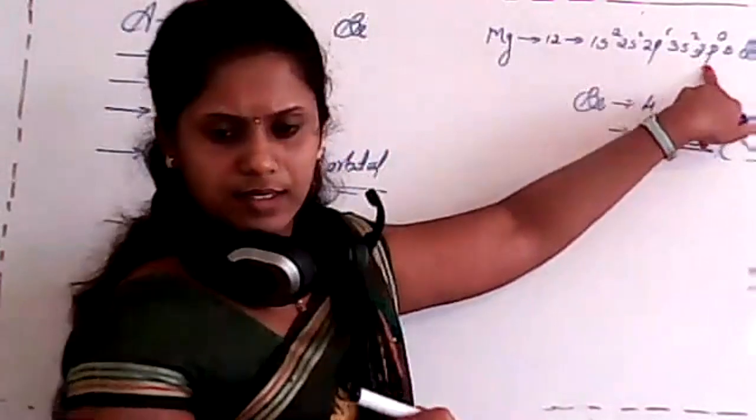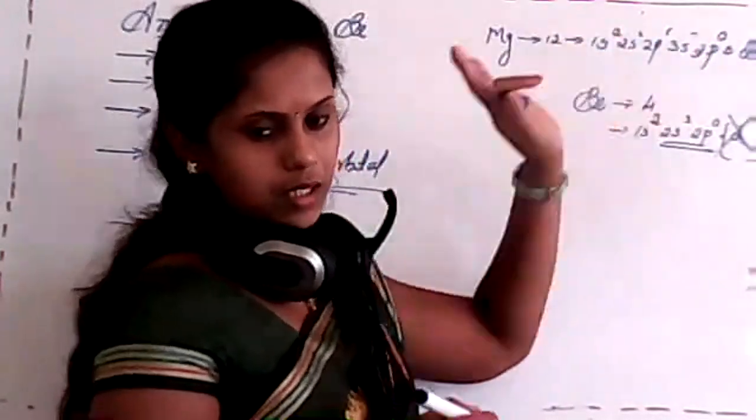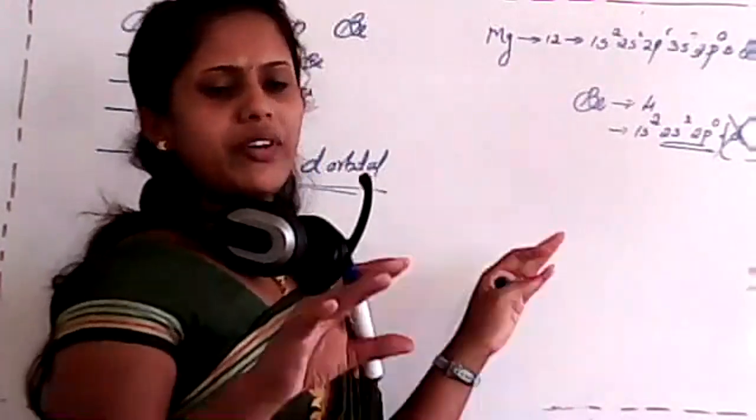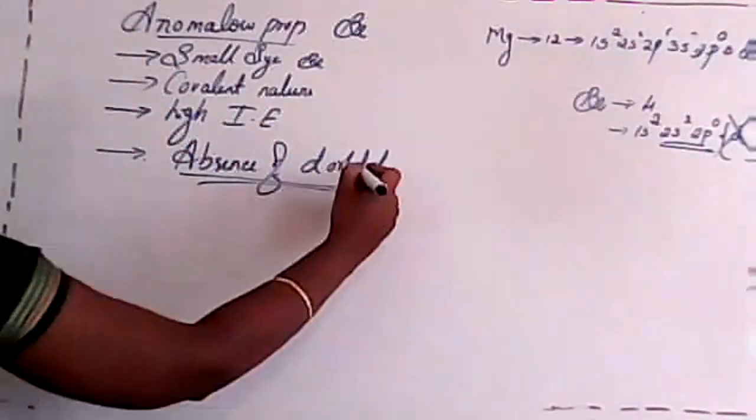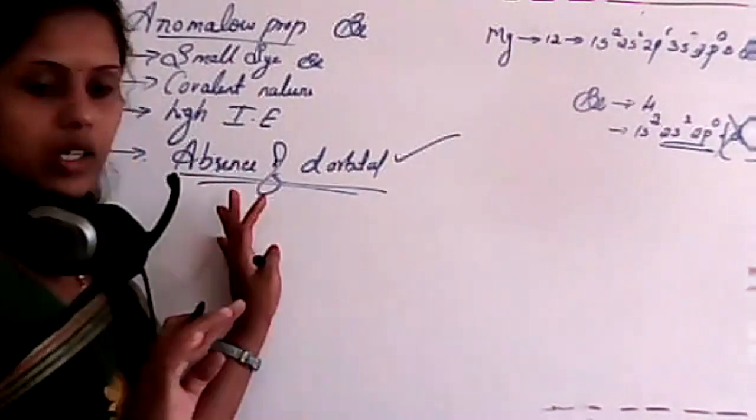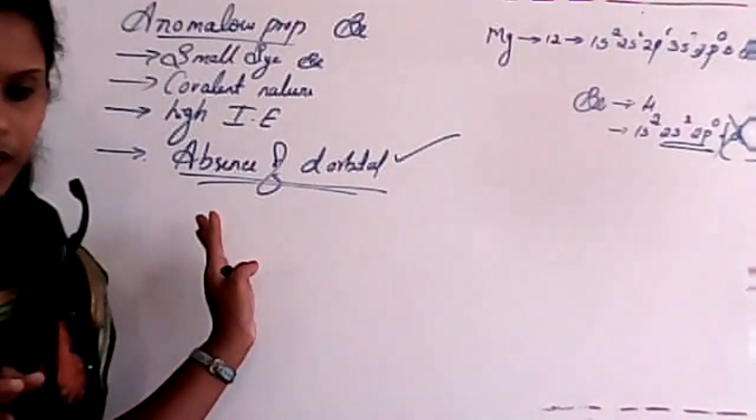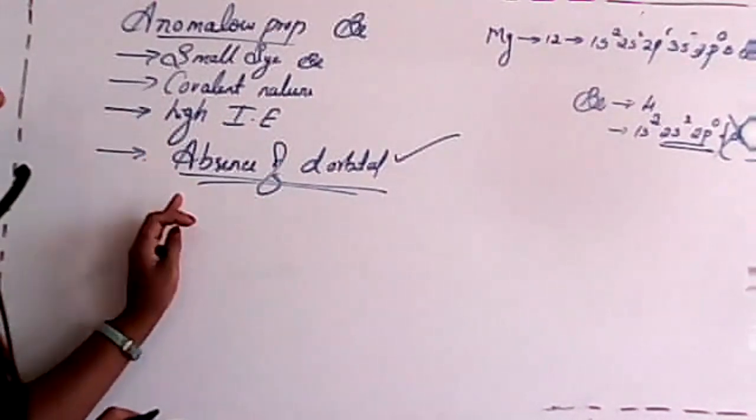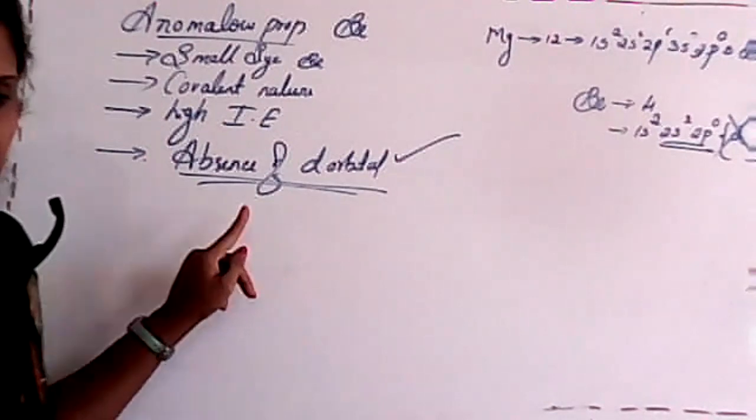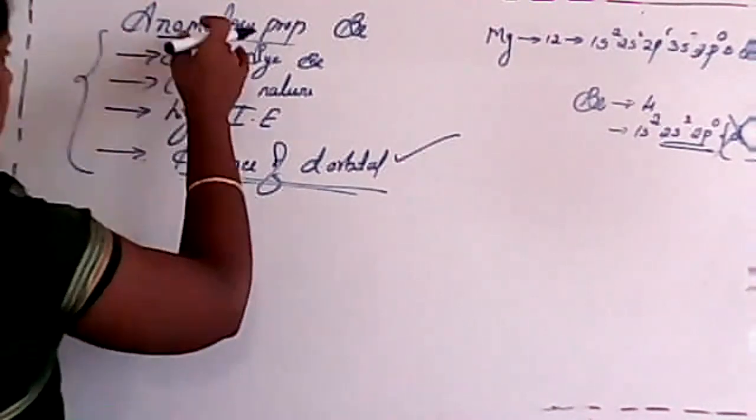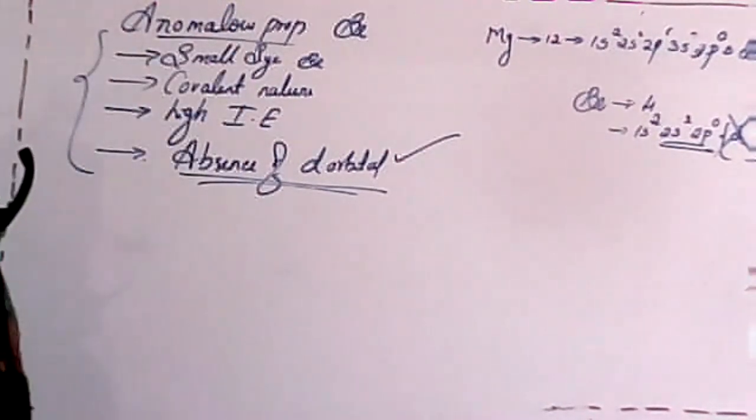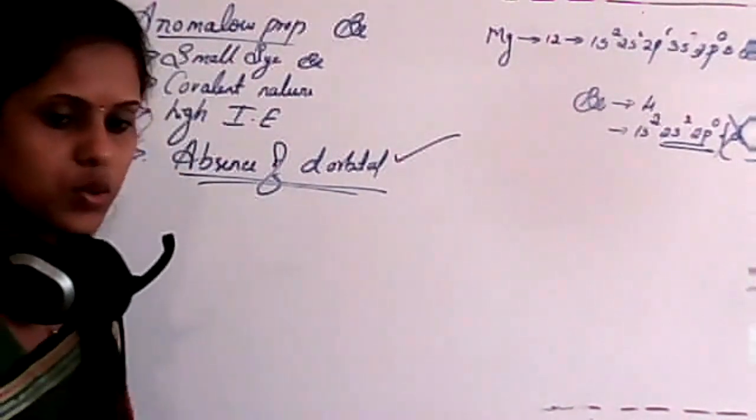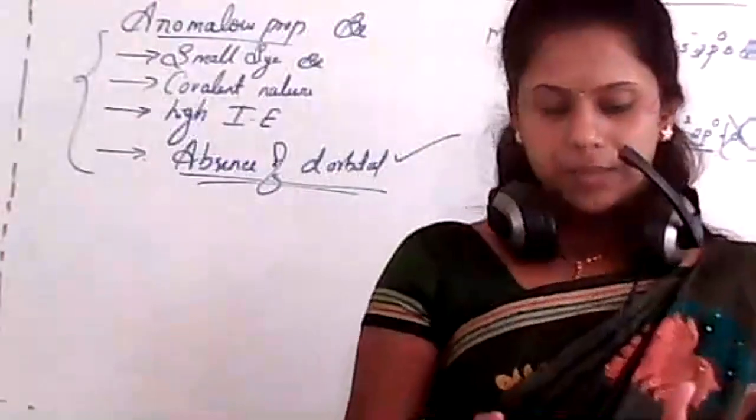But in the case of magnesium, the third shell has a d orbital, and an electron can jump from one state to another state to form a different hybridization. So that's why this one is very important, absence of d orbital. You have to remember this point, students. Is it clear? So these 4 properties explain the anomalous properties of beryllium. Is it clear, students?